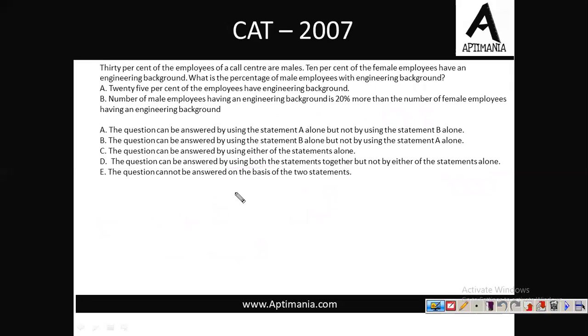30% of the employees of the call center are males. So let us assume there were 100x employees in total. So male was 30% of this, which is 30x only. So female must be then how much? 70x, the remaining must be female. 10% of the female employees have engineering background. So out of this 70x, how many had engineering background? 10%. But 10% of 70x is 7x.